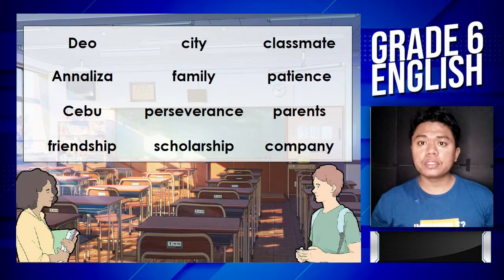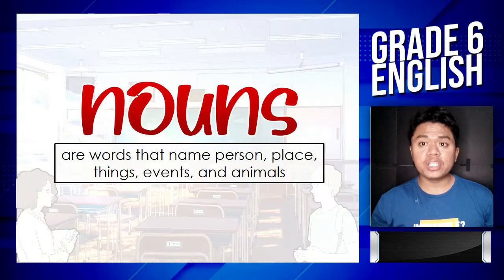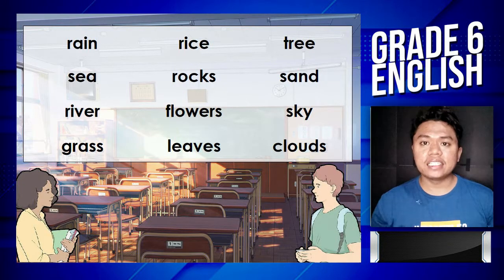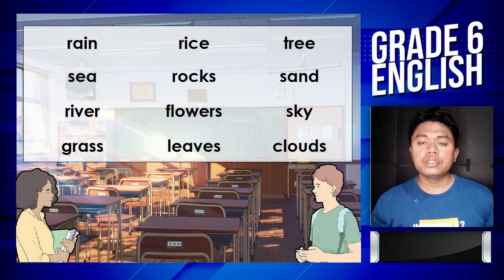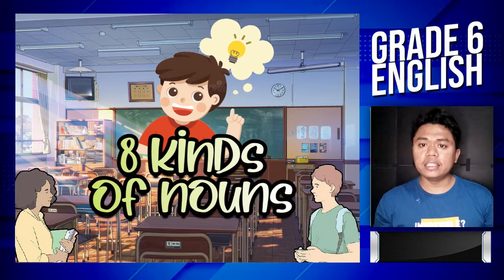These words are names of people, things, places, events, animals, and we call them nouns. Nouns are words that name person, place, things, events, and animals. More examples of nouns are as follows: rain, rice, tree, rock, sea, sand, river, flower, sky, grass, leaves, clouds. Nouns are divided into 8 kinds.